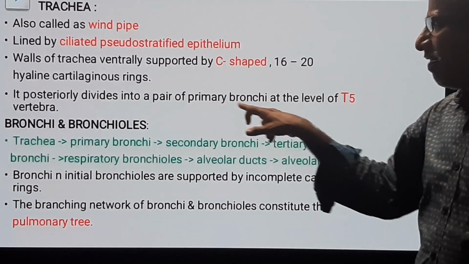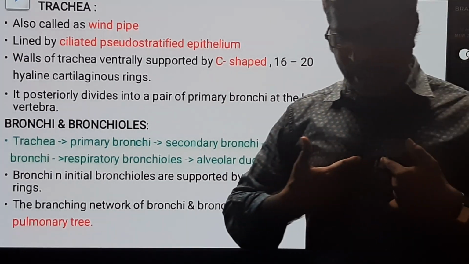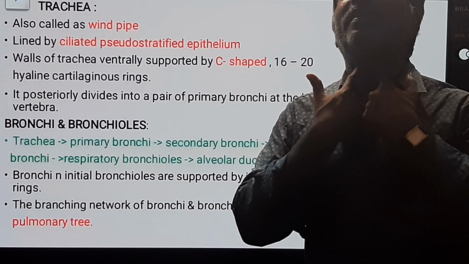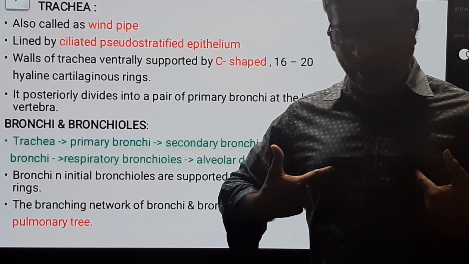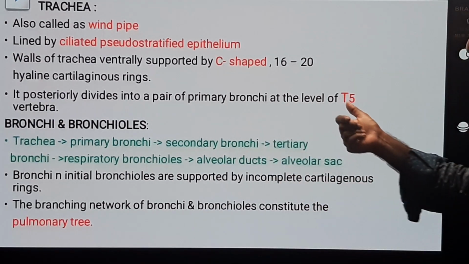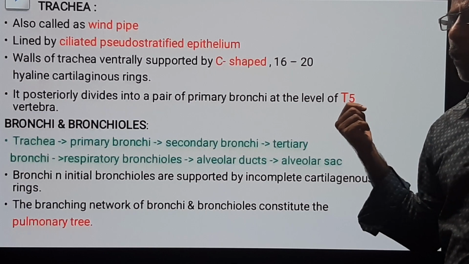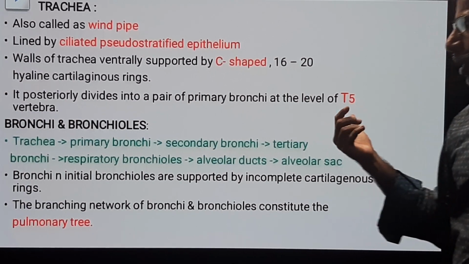Posteriorly, the trachea is divided into two bronchi. This is the region where the trachea divides into two bronchi. Which region? T5, which means the fifth thoracic vertebra. Okay.